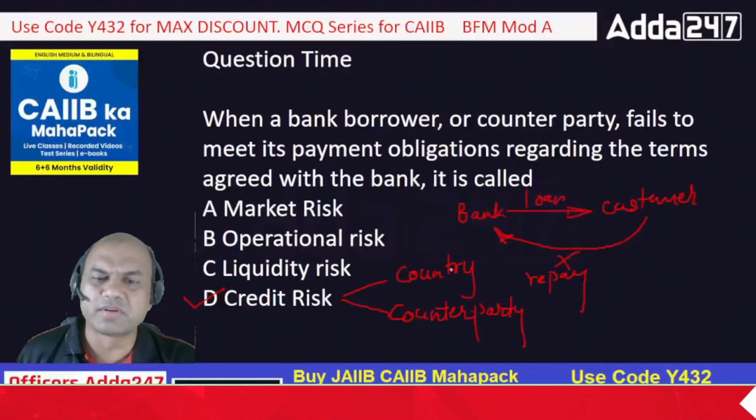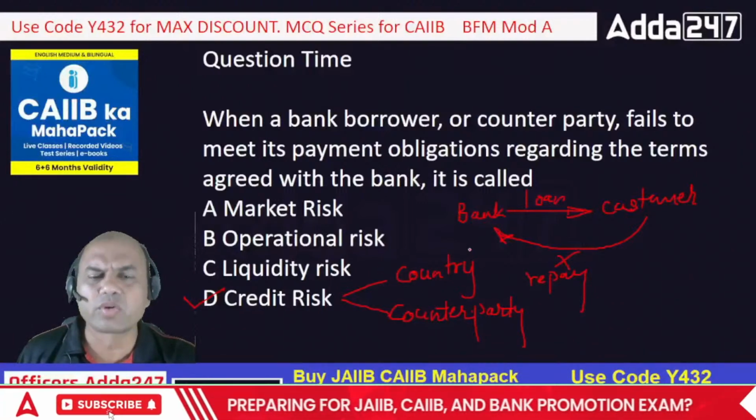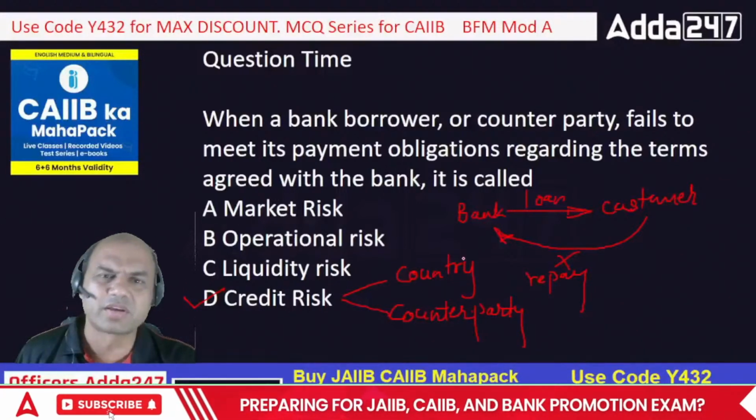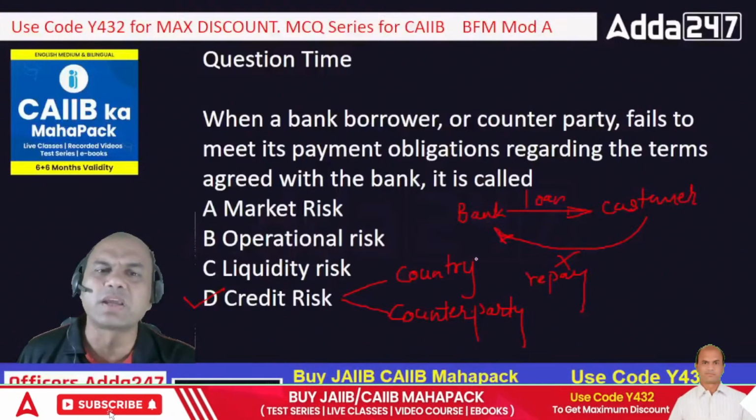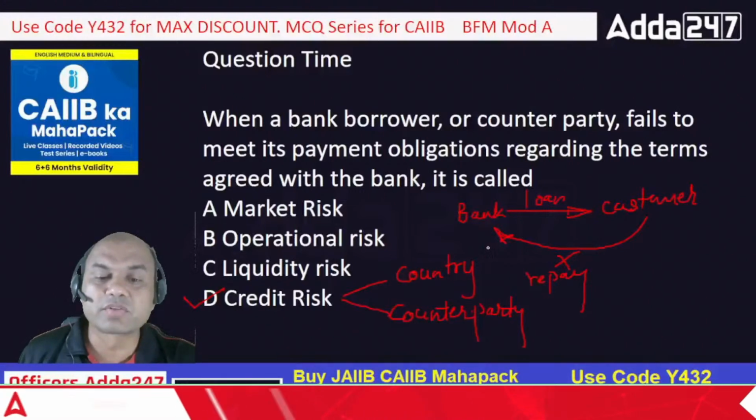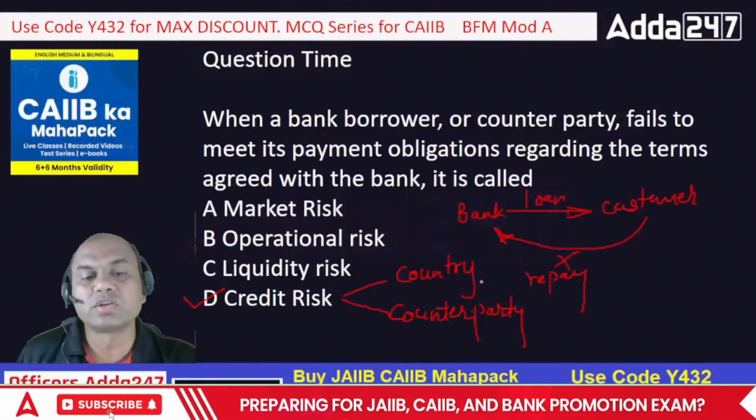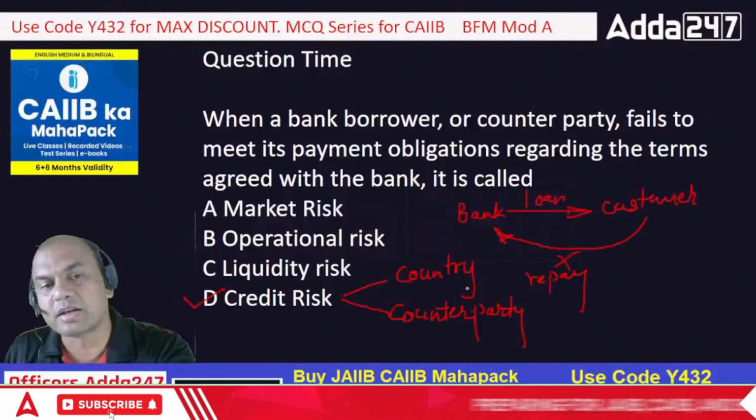For example, in your country, what are good countries? Any country, we can just name them. Okay, USA, UK, anyone. Okay, Germany, India. Okay, the country is good, but your counterparty is not good. In that case, again it becomes a credit risk.